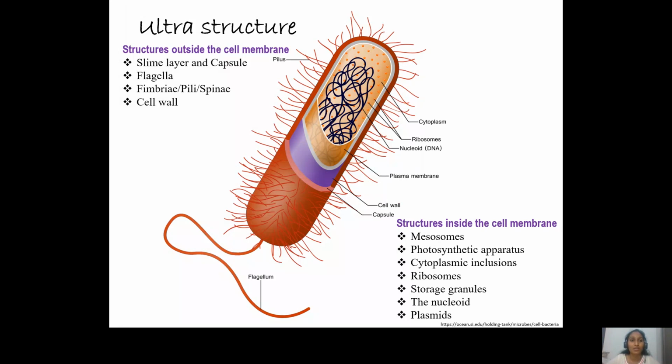Now let us come to the actual topic, which is the ultrastructure of the bacterial cell. This ultrastructure can be studied under two subheadings: structures outside the cell membrane or the plasma membrane, and structures that are present inside the plasma membrane. Coming to the structures outside the plasma membrane, we have the slime layer and the capsule, flagella, fimbriae, pili, spinae, and the cell wall. While structures inside the cell membrane, we have mesosomes, the photosynthetic apparatus, various types of cytoplasmic inclusions, the ribosomes, storage granules, the nucleoid, plasmids, and finally endospores.